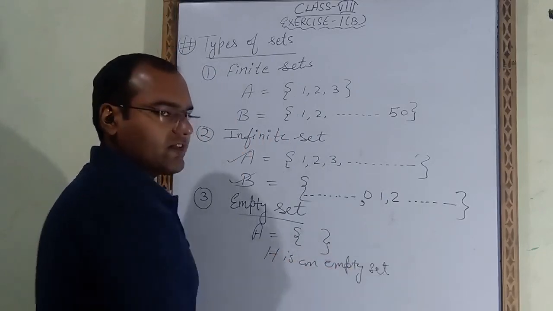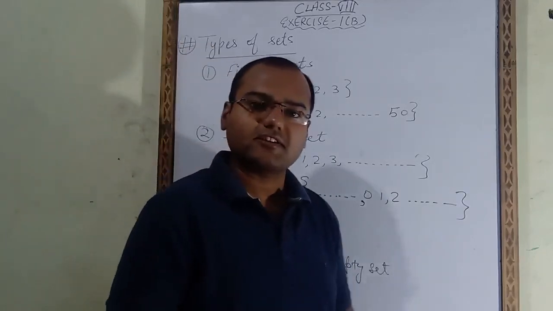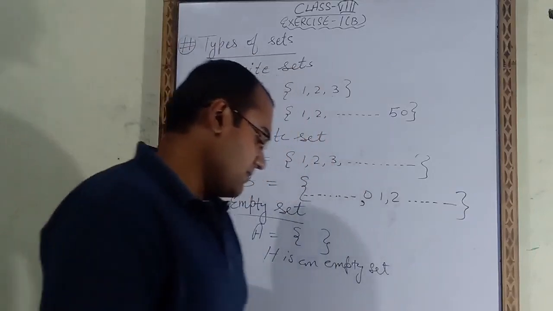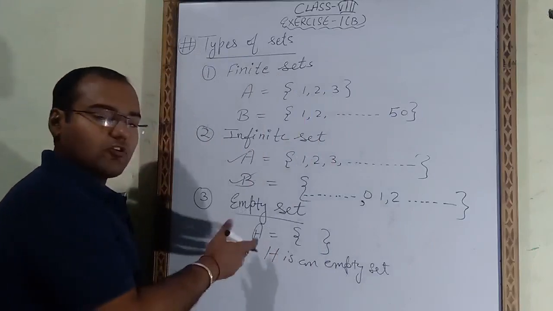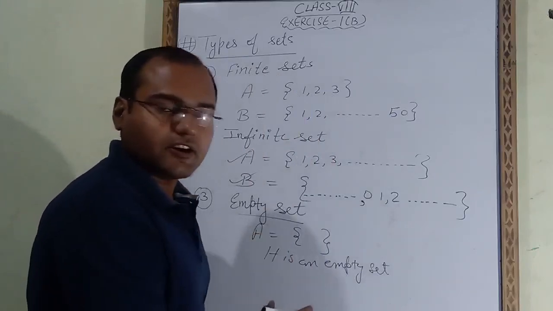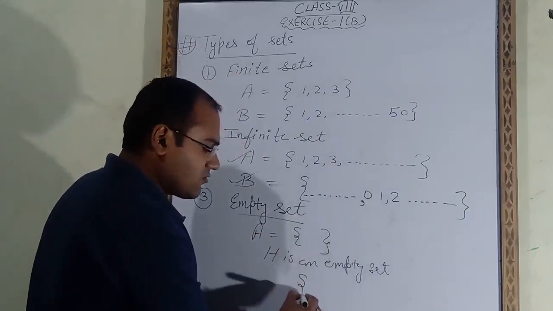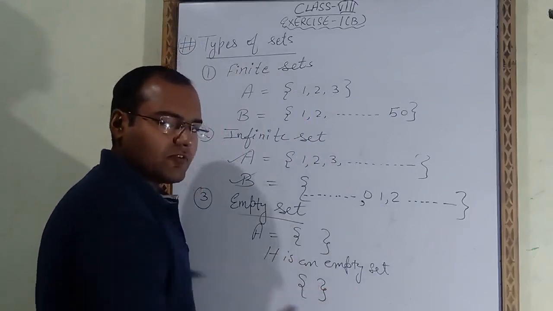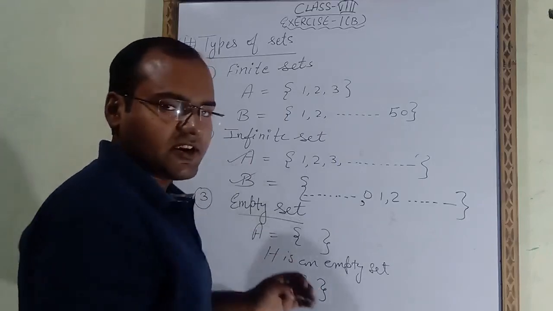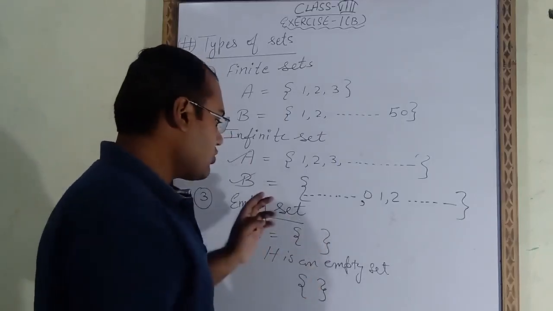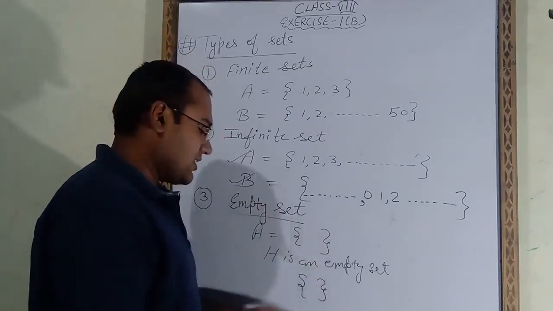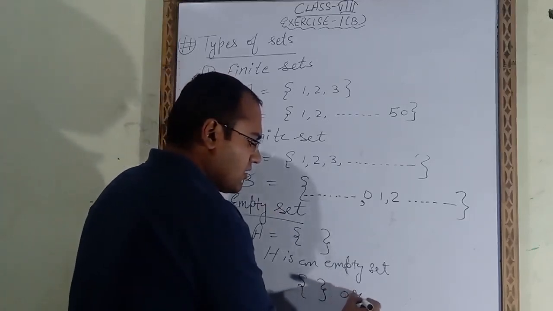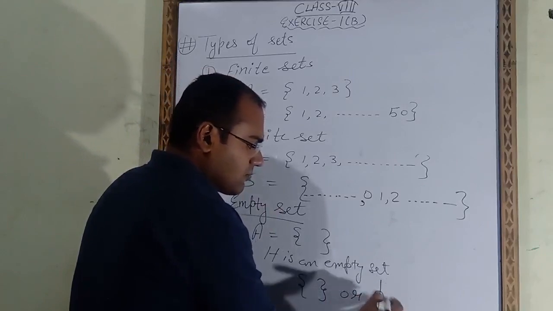So those sets in which no element is there are called empty sets. And how do we represent the empty set? To represent the empty set, either we use curly brackets and inside them we do not write anything, because it is an empty set, which means no element is there, or we can use the symbol phi.